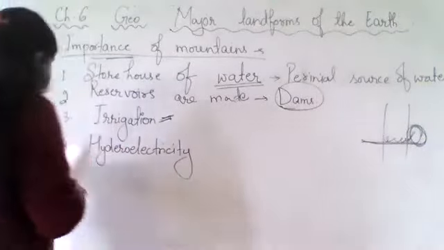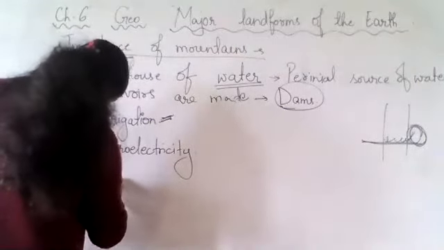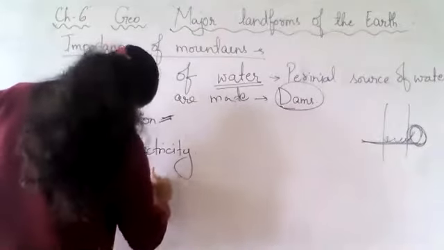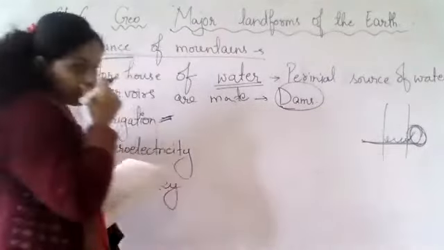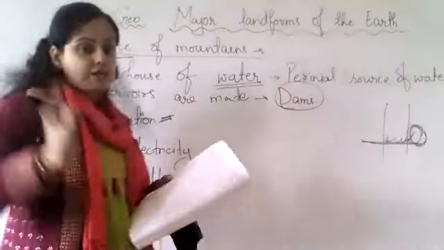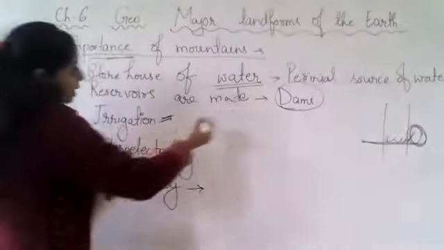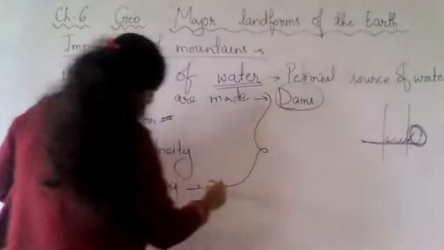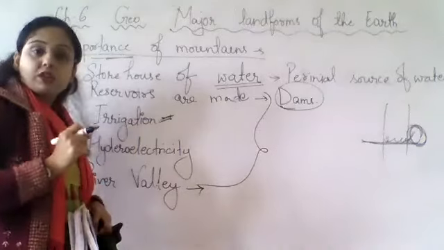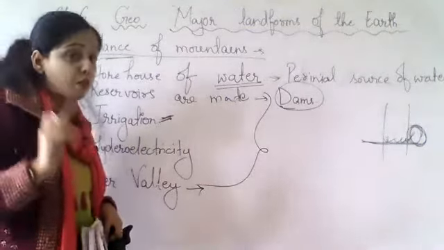Now, as we said, mountains have rivers, and those rivers are very useful for us in these respects, right? Now these mountains also have river valleys, and river valleys are also important for us.